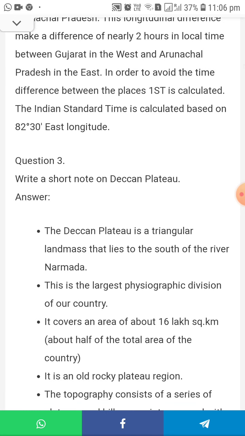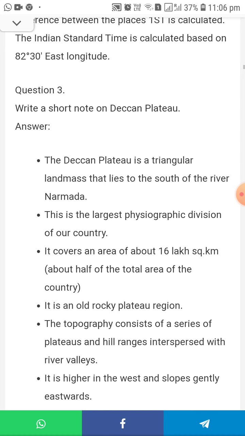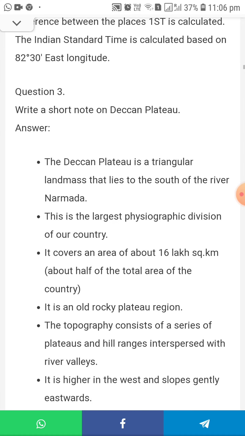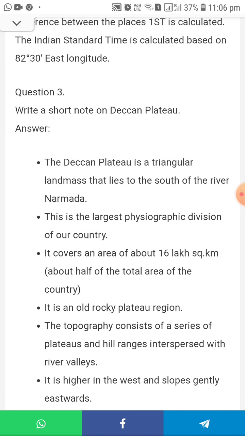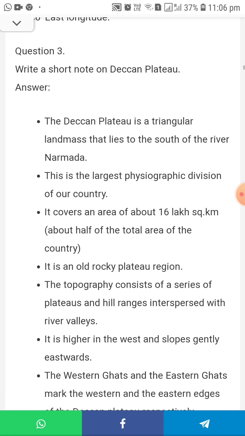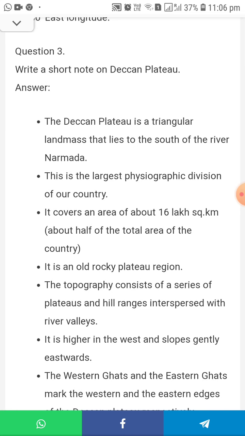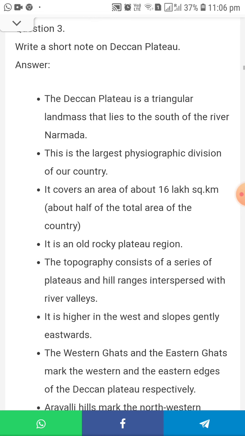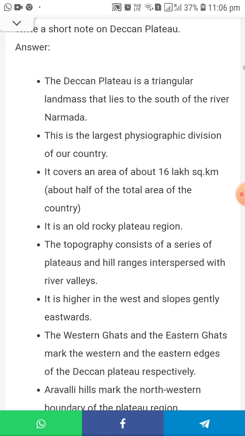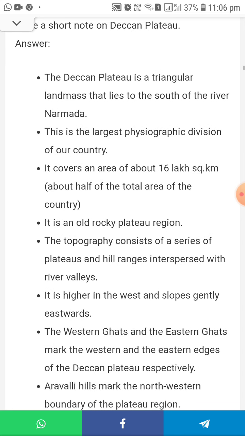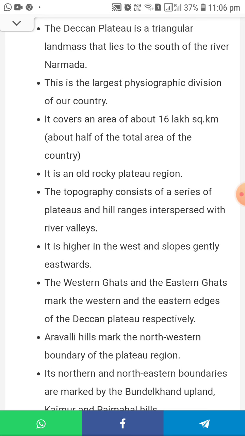Next question, write a short note on the Deccan Plateau. The first point: the Deccan Plateau is a triangular landmass that lies in the south of the river Narmada. What is the river? Narmada. This is the largest physiographic division of our country. It covers an area of about how many kilometers? 16 lakh square kilometers, about half of the total area of the country. It is an old rocky plateau region.